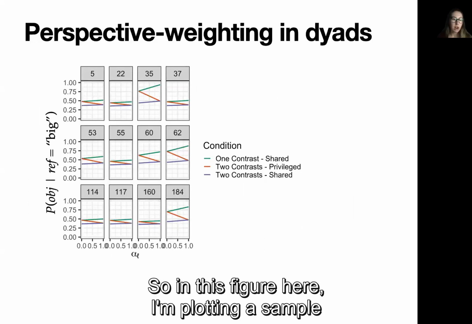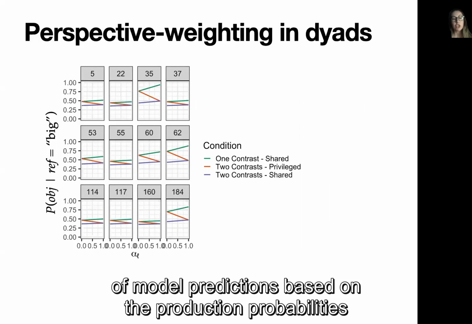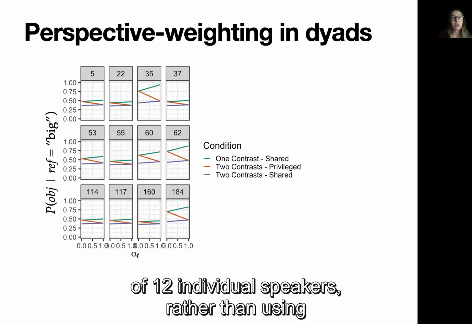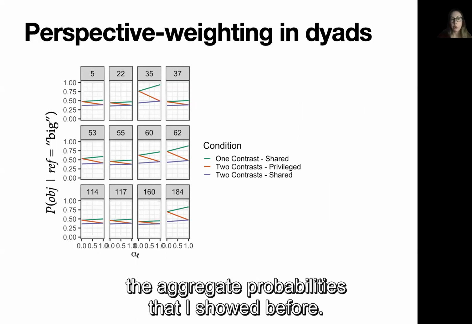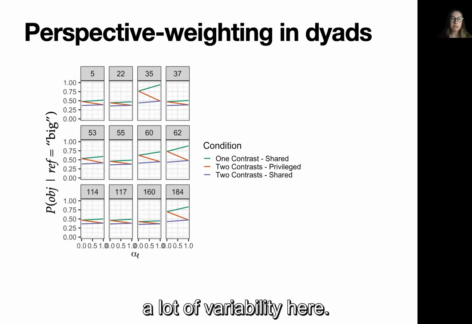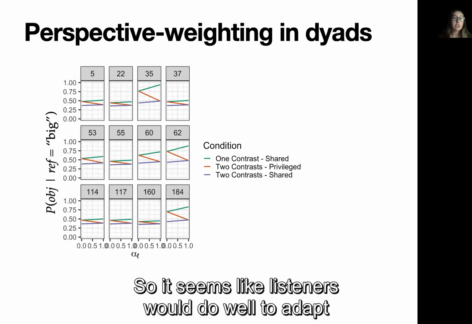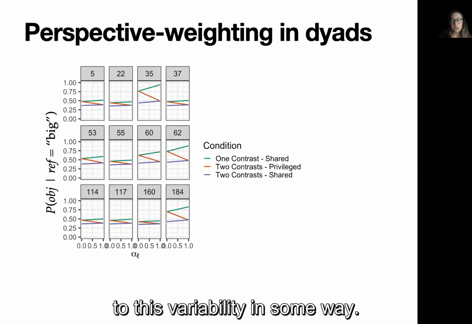So in this figure here, I'm plotting a sample of model predictions based on the production probabilities of 12 individual speakers rather than using the aggregate probabilities that I showed before. And this is just meant to illustrate that there's a lot of variability here. So it seems like listeners would do well to adapt to this variability in some way.